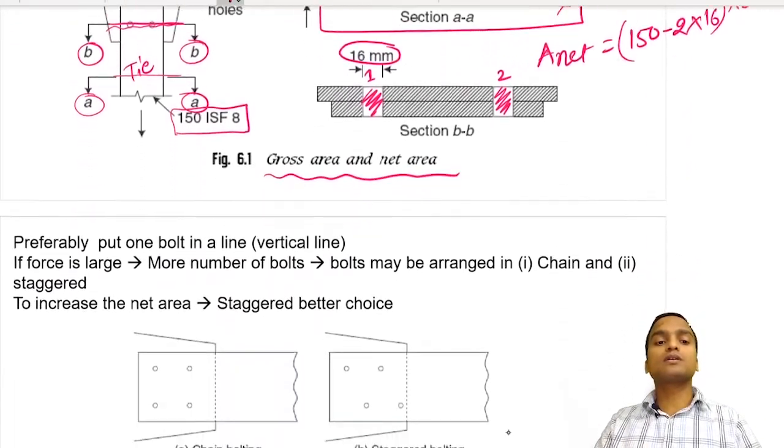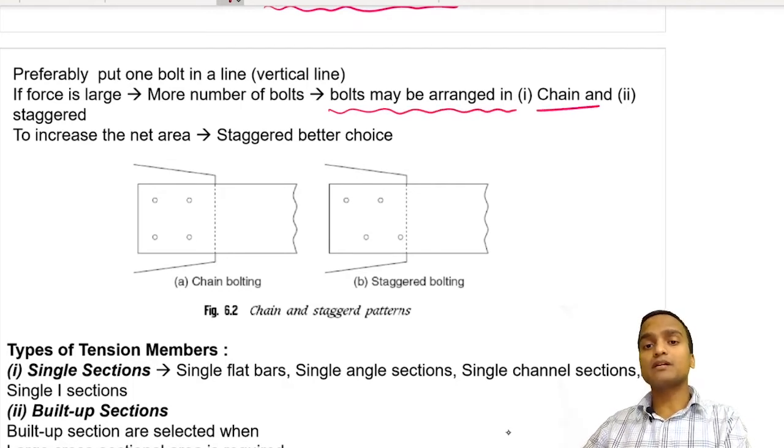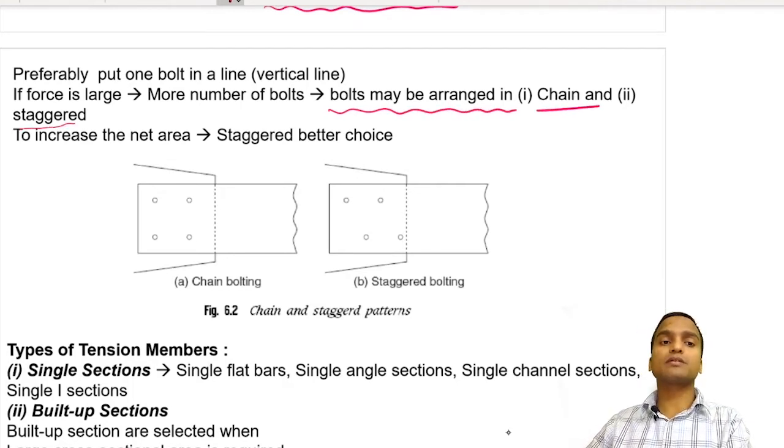Preferably we put one bolt in a vertical line. If forces are large, then we can provide more bolts, and bolts may be arranged either in a chain pattern or staggered pattern. We have also discussed the third type of pattern, that is diamond pattern, and the fourth type can be staggered diamond pattern.